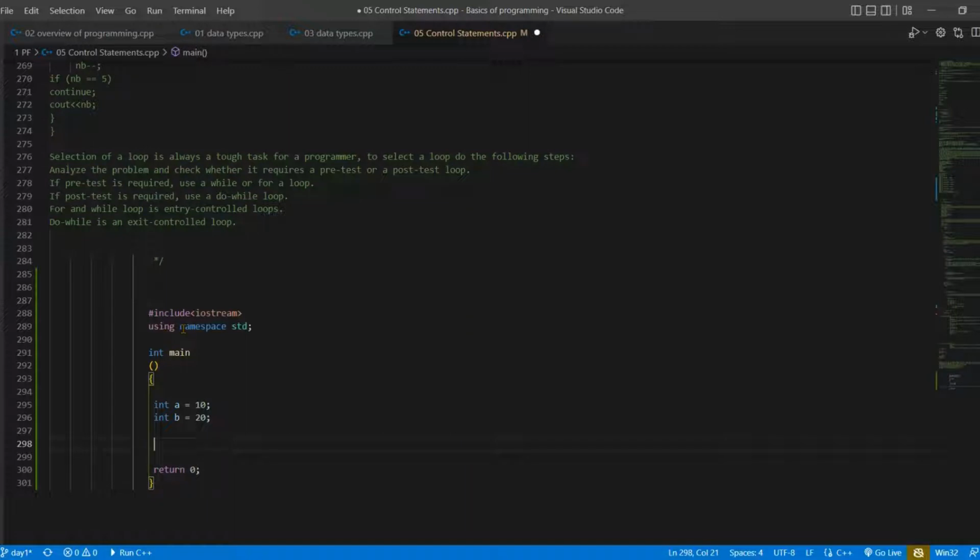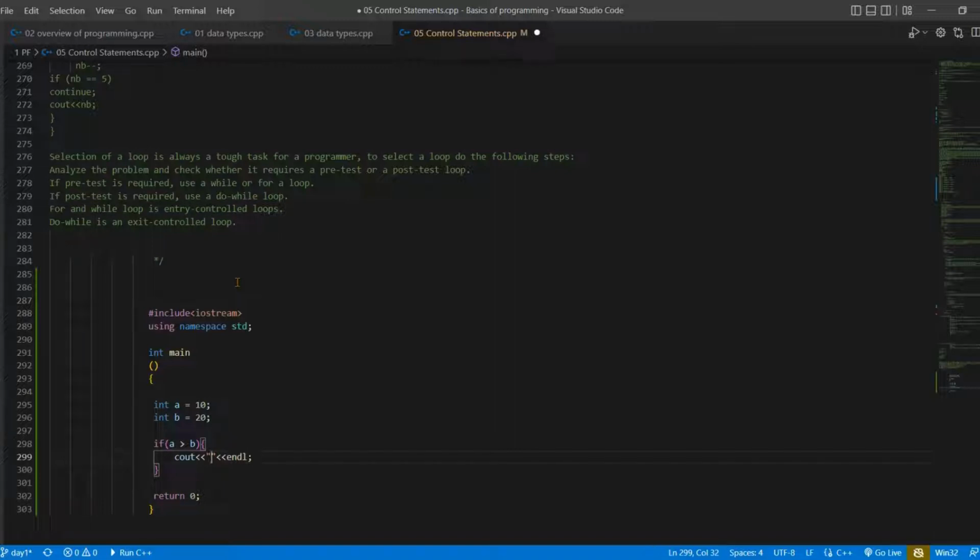Like we are now going to add the condition if. This is the if syntax, and I am going to write if a greater than b, using the greater sign, then print. This cout is the syntax in C++ for displaying anything, so don't worry about it.